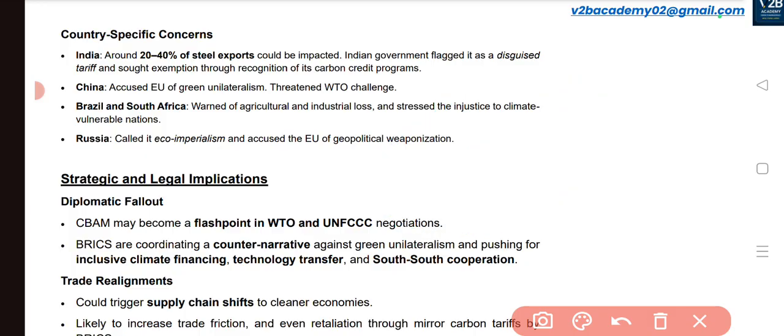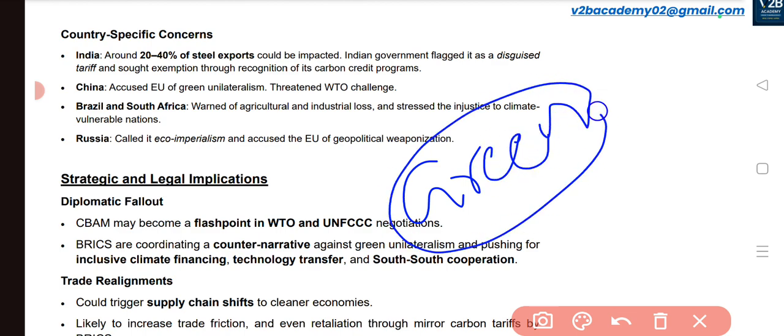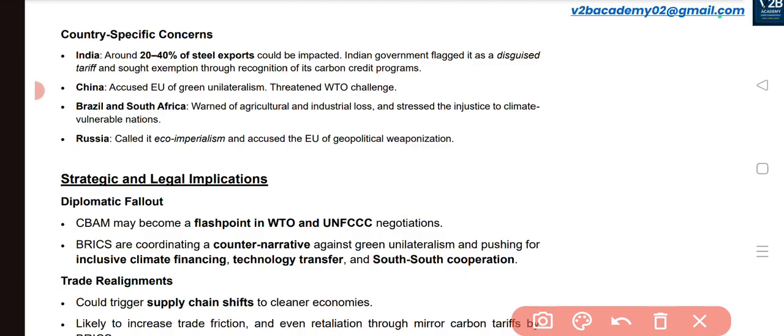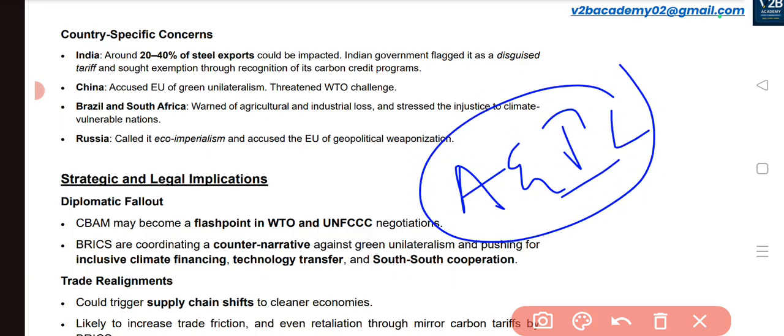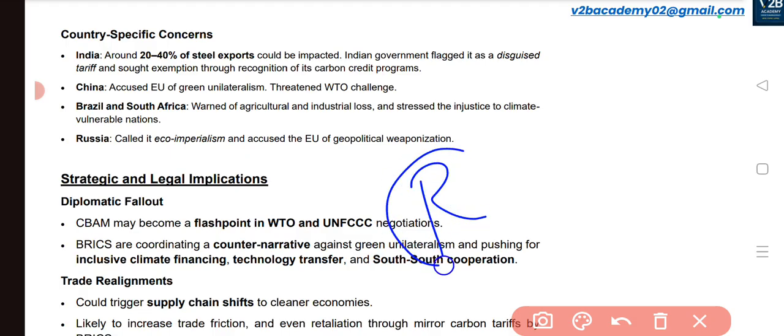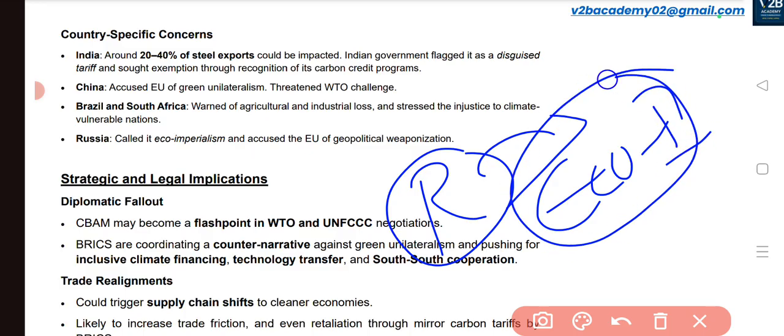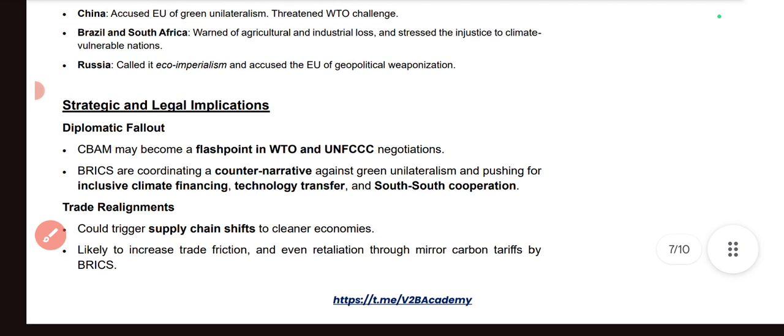And China has accused the European Union of green unilateralism. You have taken the decision unilaterally, which is against the multilateral principles and against the principles of the WTO. Brazil and South Africa are warning of agricultural and industrial losses because of the CBAM, and they are asking for justification and for justice with respect to the vulnerable nations. And Russia has a concern of eco-imperialism. It is also accusing the European Union of the geopolitical weaponization that it is coming up with.